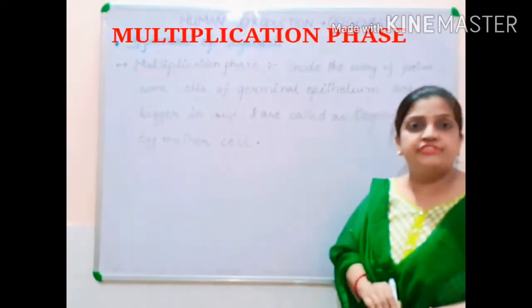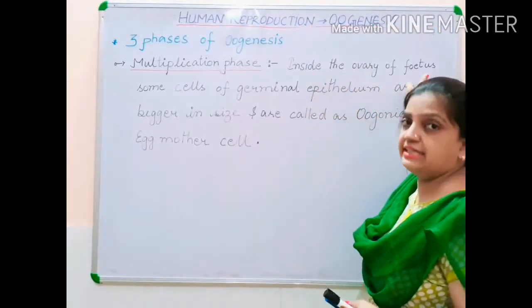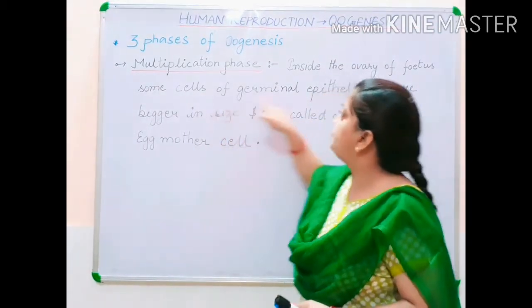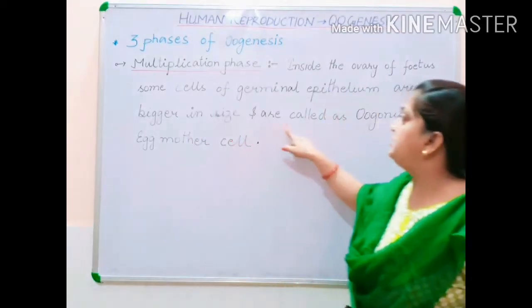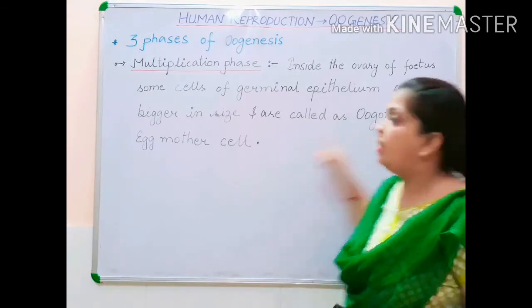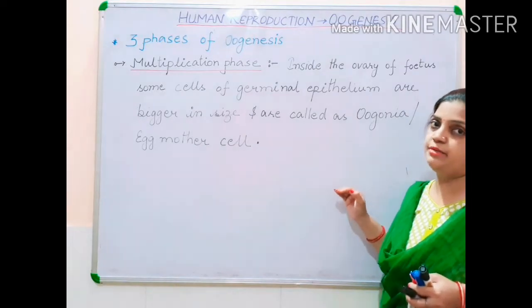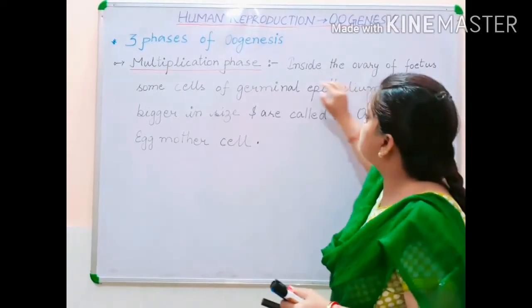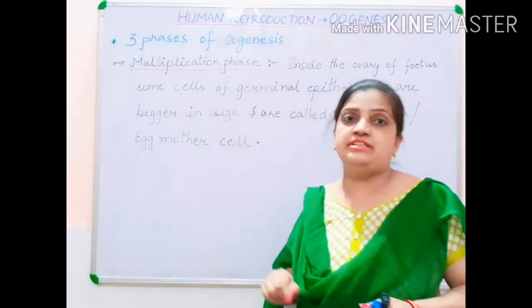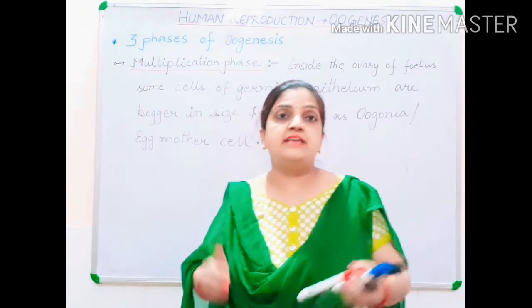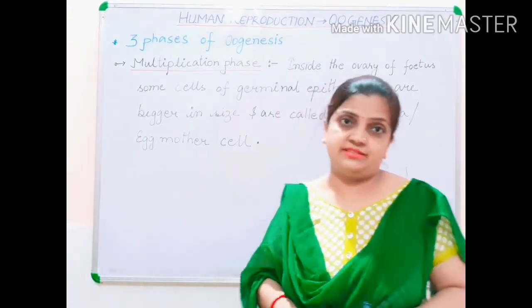Now what does this multiplication phase say? In this multiplication phase, inside the ovary of the fetus, some cells of the germinal epithelium are bigger in size and are called oogonia or egg mother cells. Here are many terms which are very important to understand. I have written inside the ovary of fetus. Now what is a fetus? A fetus is the developing child inside the mother's womb, inside the uterus.